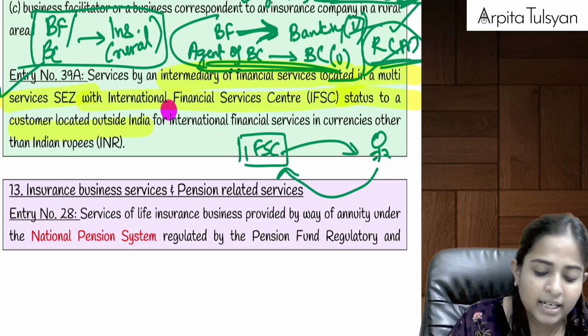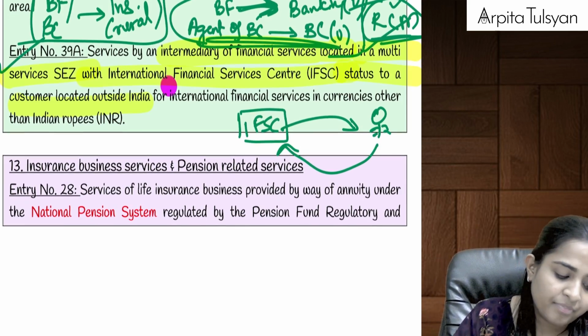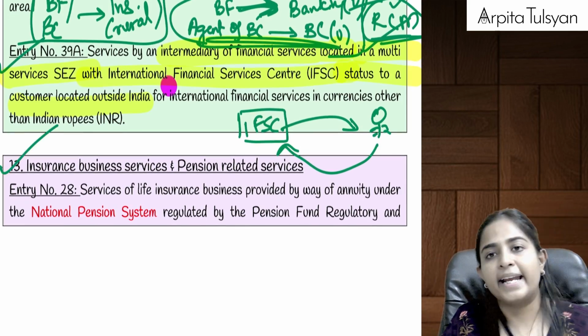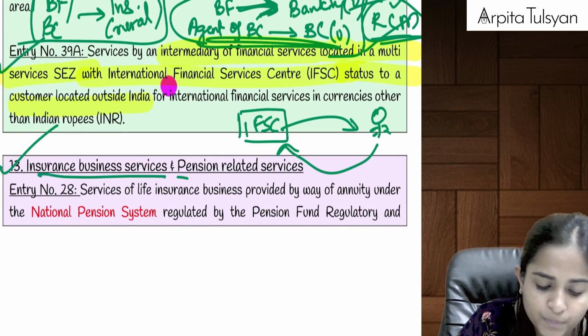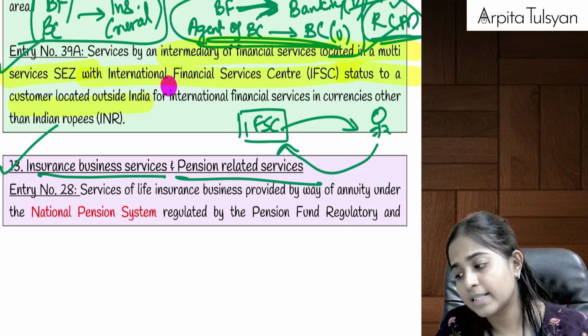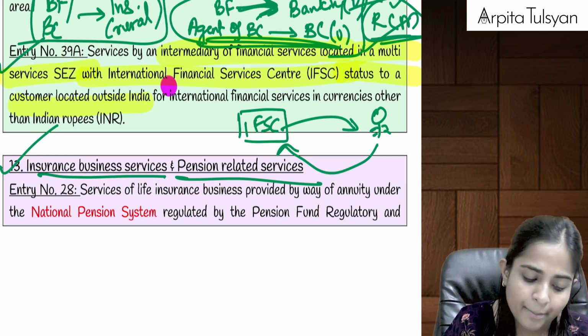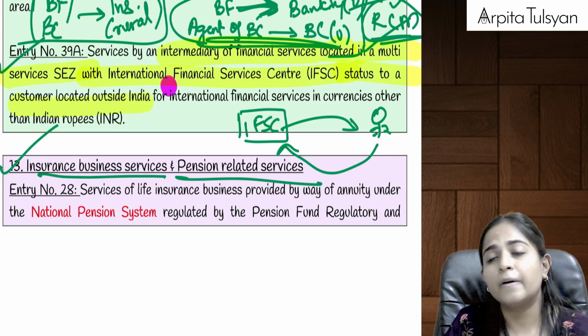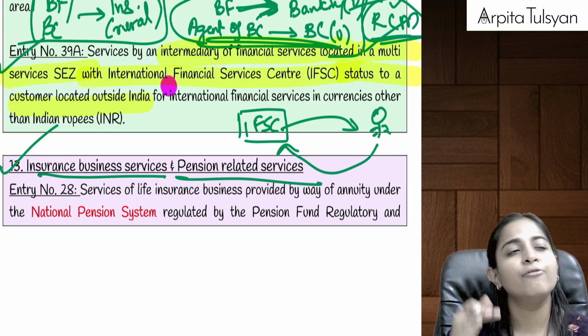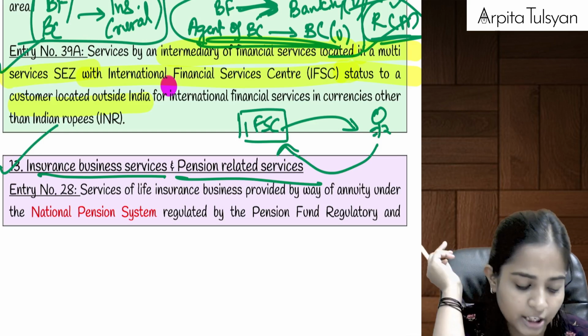So this will be totally exempted from GST. Right? Then after that, going to the next one. Next one is talking about insurance business service and pension related services. This you have to do it on your own. I'm reading it quickly, because the names of different schemes are given, which you have to read twice so that it gets fit in your mind.